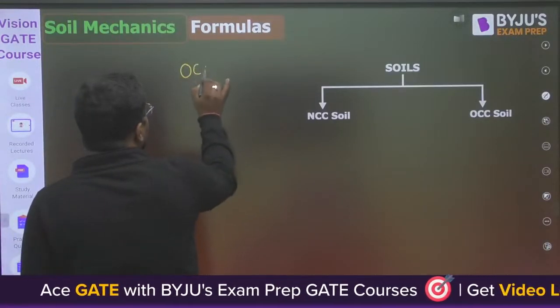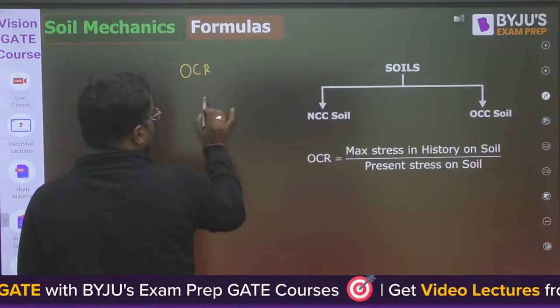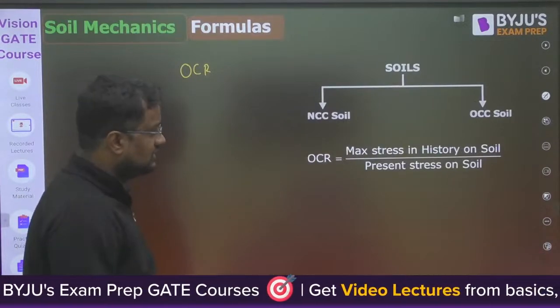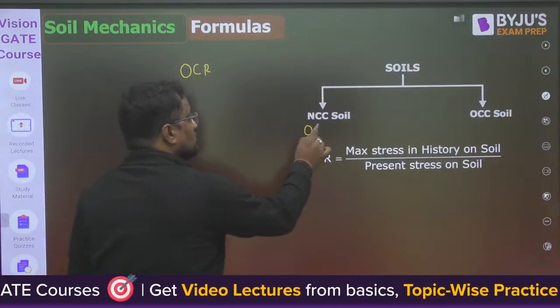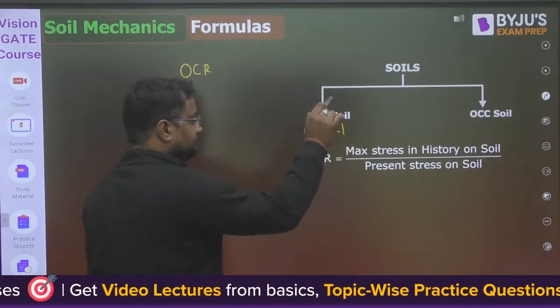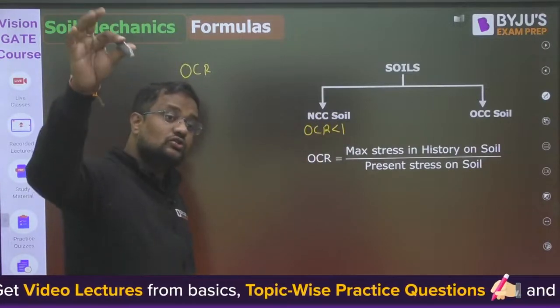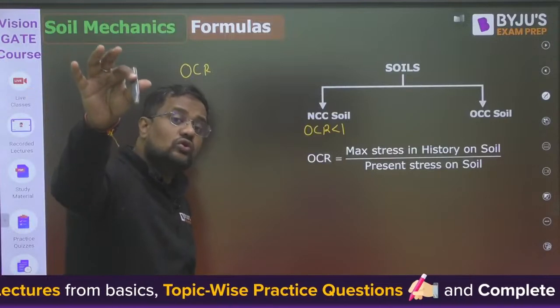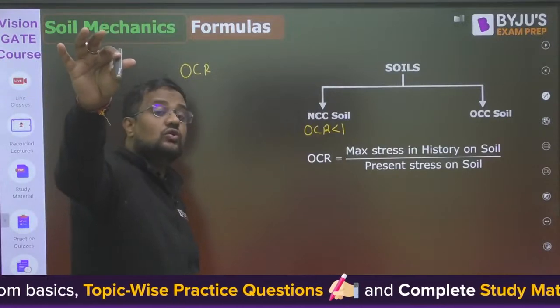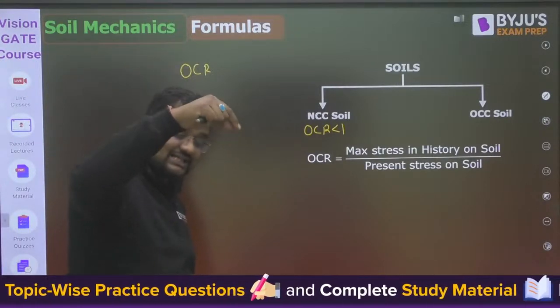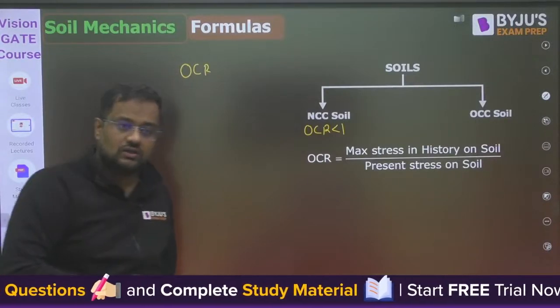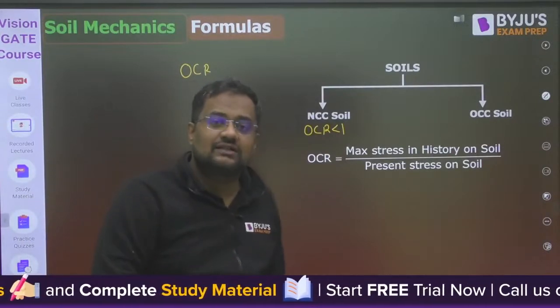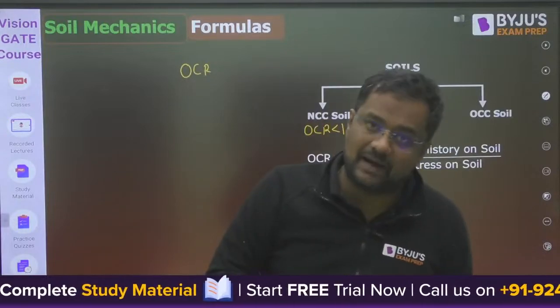Guys, OCR is a ratio, the over consolidation ratio, that is the maximum stress in the history upon the present stress. So in NC soil, the OCR value is equal to 1. NC soils, normally consolidated soils, are those soils where whatever stress is acting today is the maximum of all, the maximum stress the soil has been acted on by.